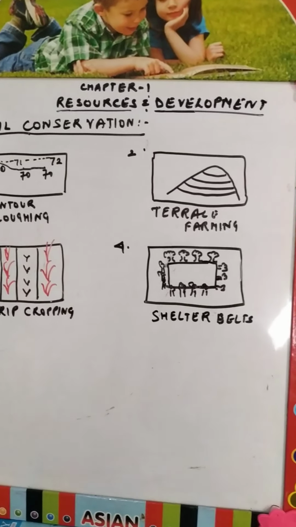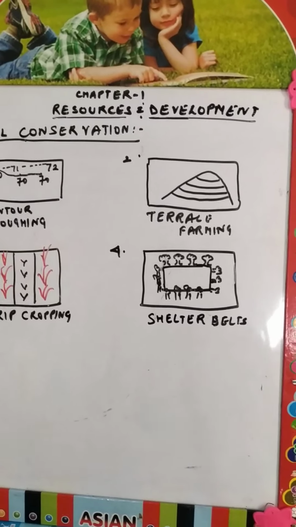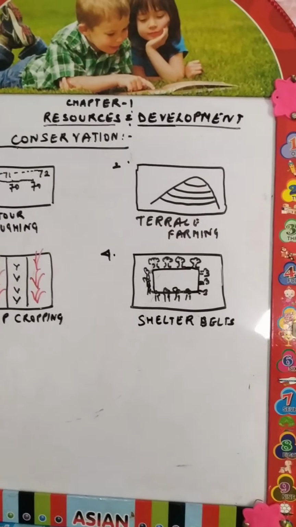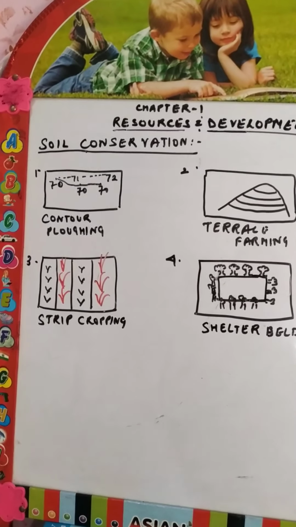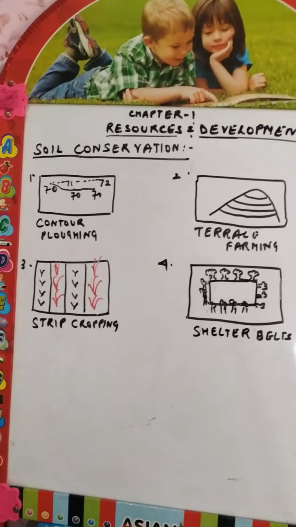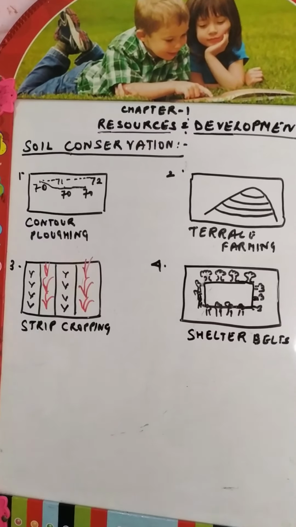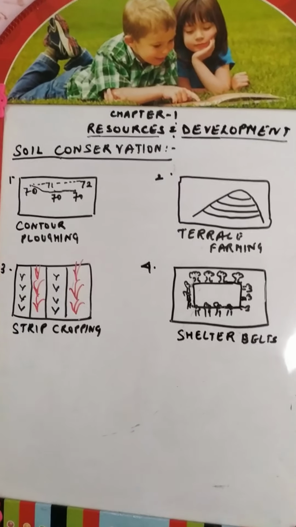If you remember, last year in class 9th, in the climate chapter, you have done the maps showing lines connecting the places with the same annual rainfall and temperature. Similarly, contour lines are the lines that connect the places of the same height.